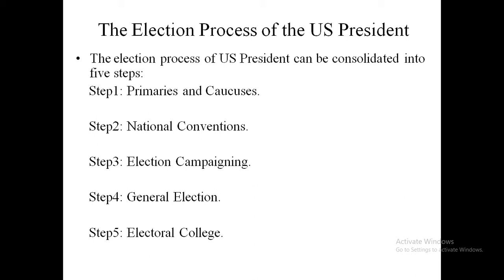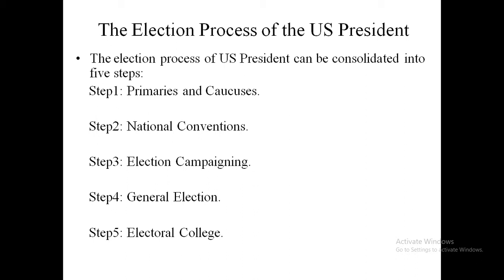I want to take the example of India. In India, we the people directly elect our representatives, that is MP and MLA. That is the first difference between the elections of India and the US.